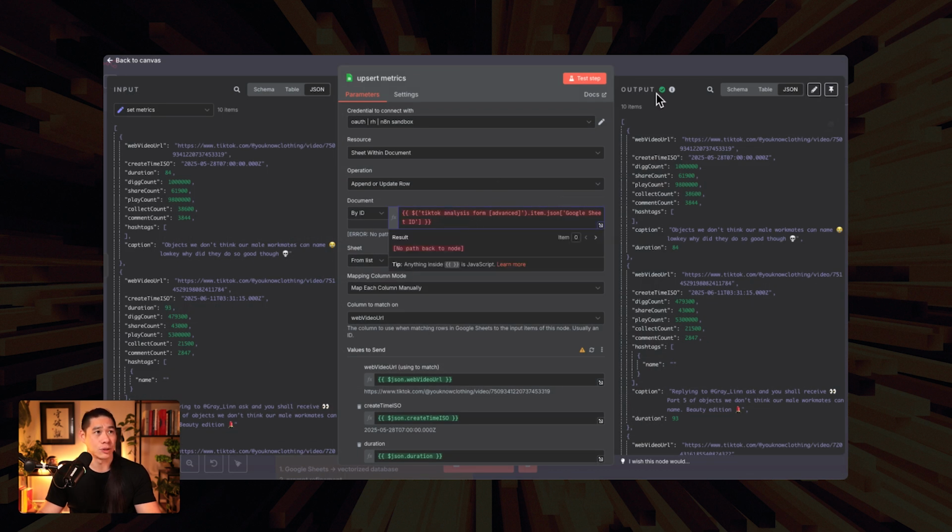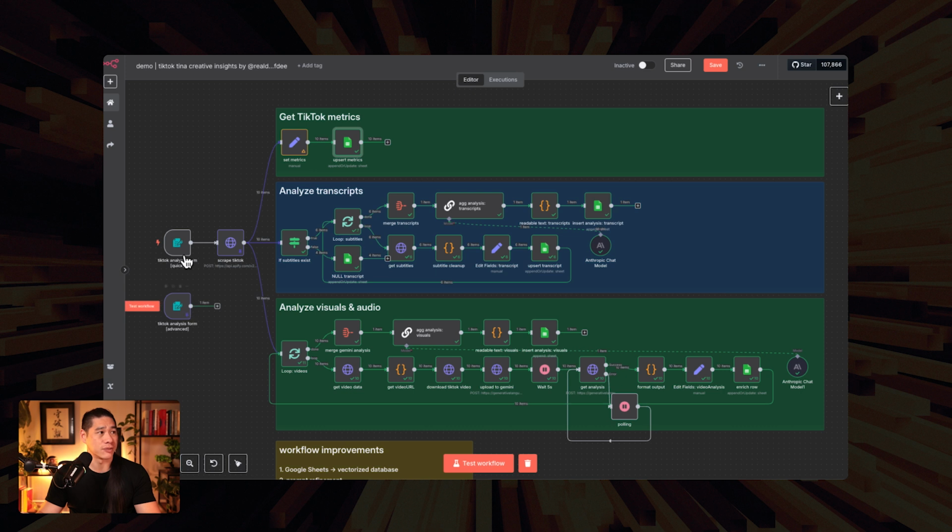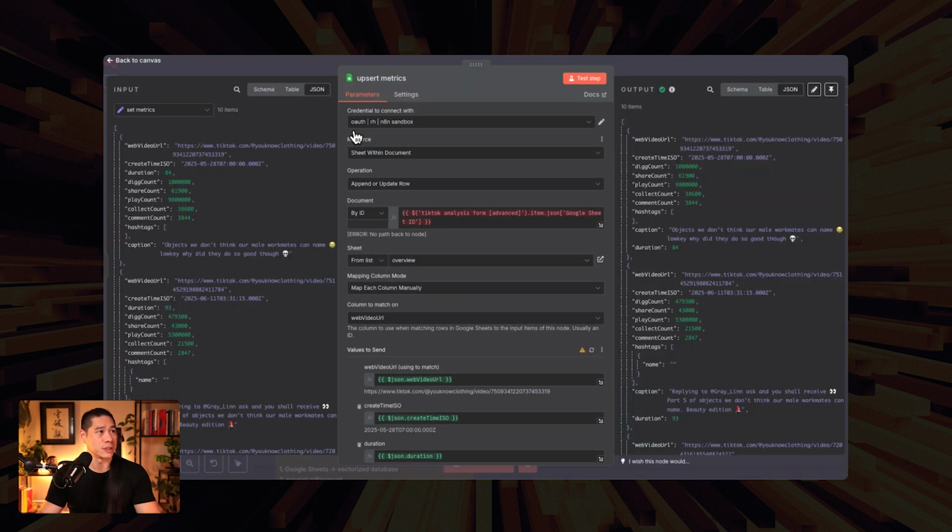There's no path back to node because I ran this on the advanced one before. As you can see, it's pinned. I just wanted to show you what the simple one looks like. And we'll talk about the advanced ones when we get to the workflow improvements.